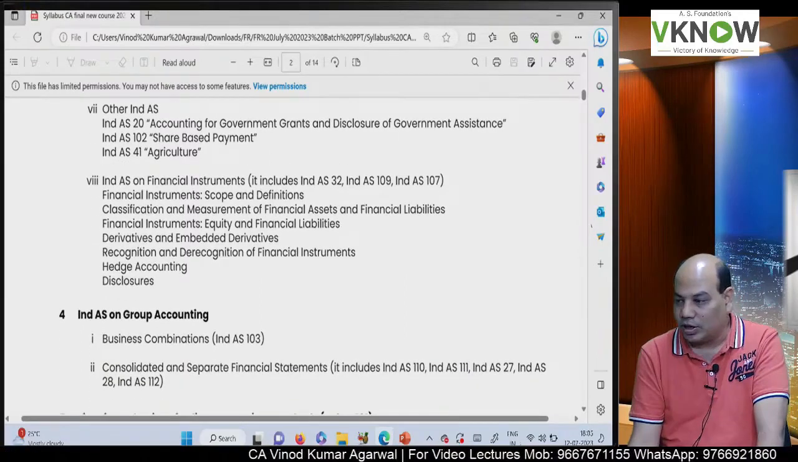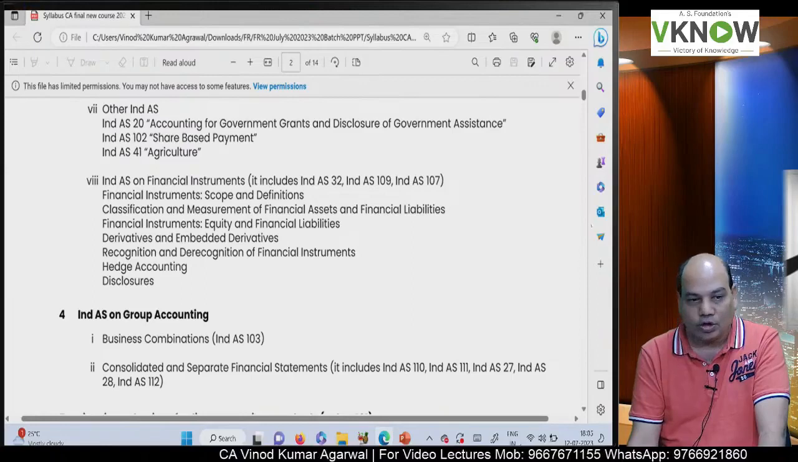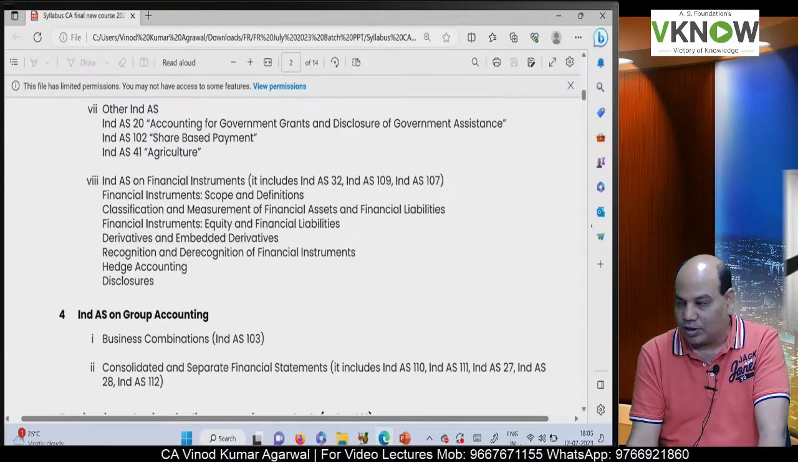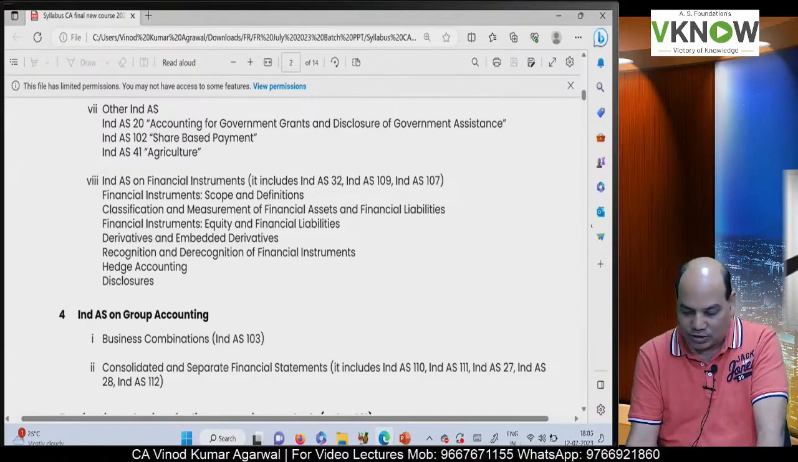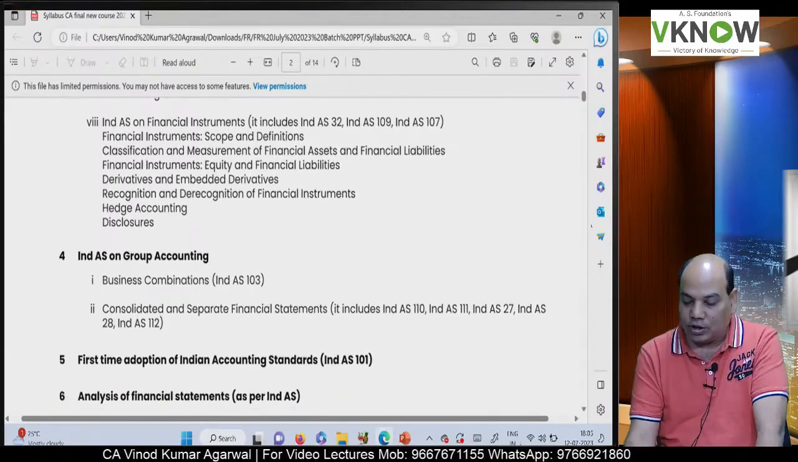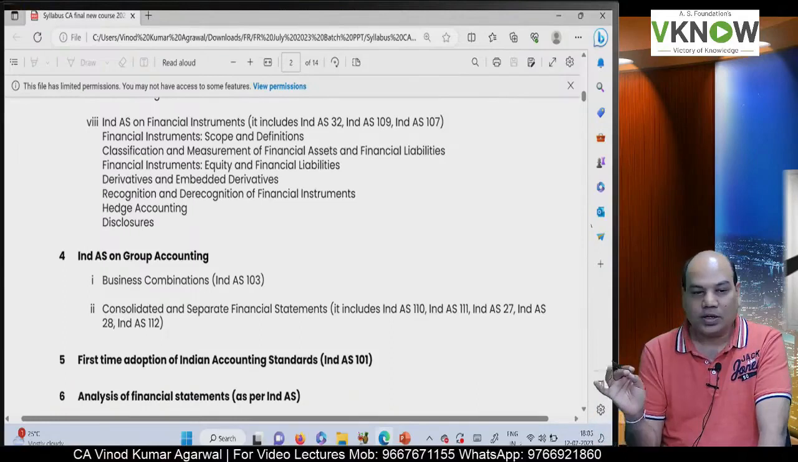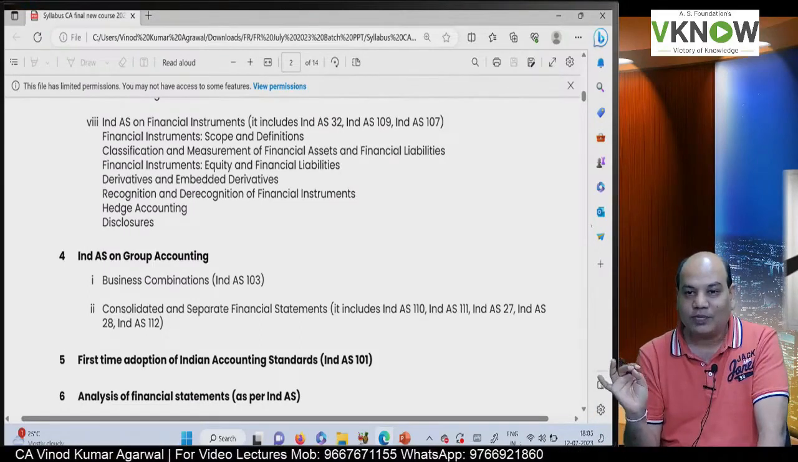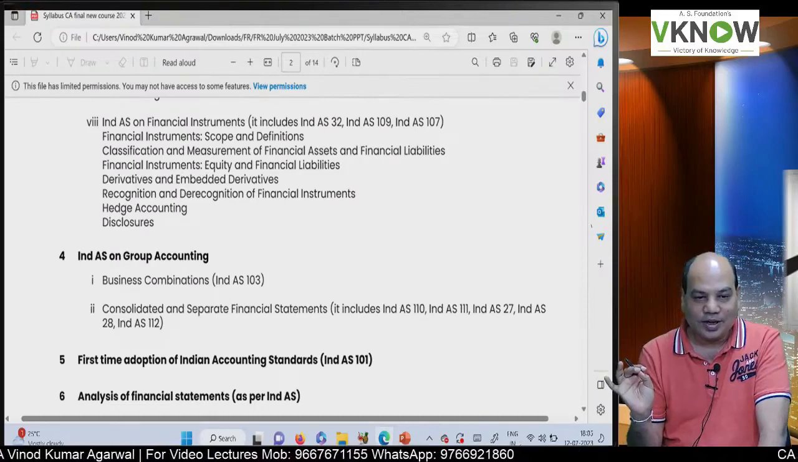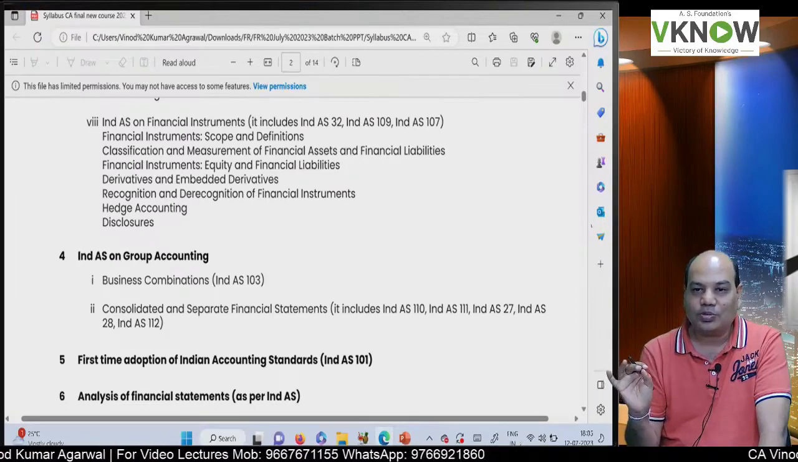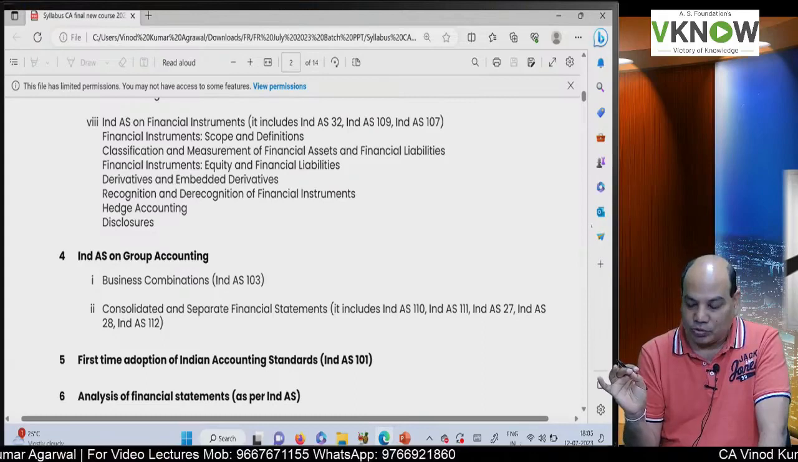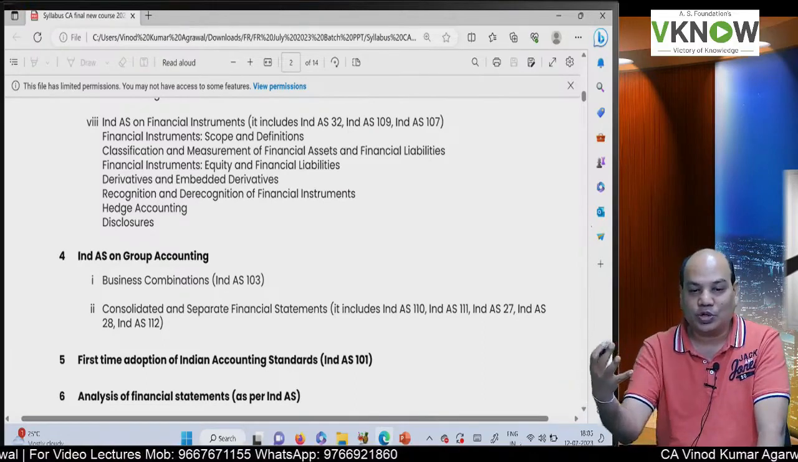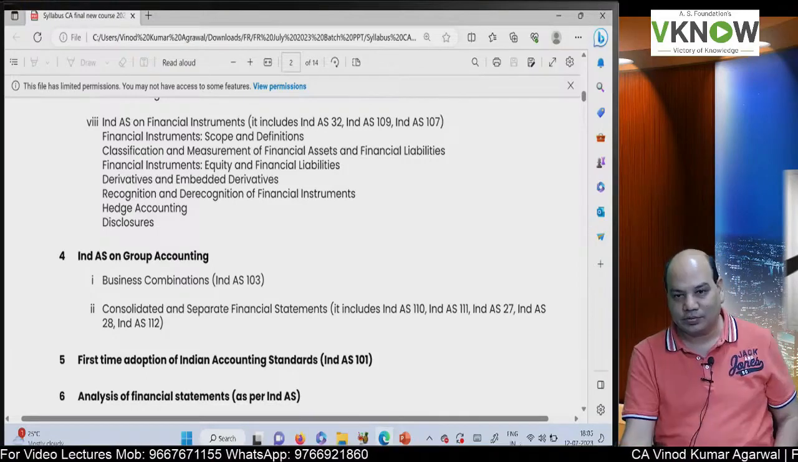Then we have other IND AS. IND AS 20, government grant. IND AS 102, share based payment. IND AS 41, agriculture. And then we have 3 standards dealing with financial instrument. Very lengthy, very complicated, and that is the area where you need to have lot of expertise, because every company will have financial instrument in their books. Many companies are using derivative products in their books.